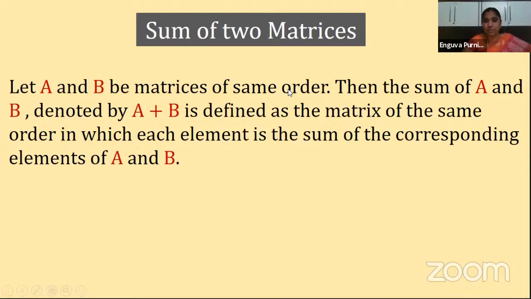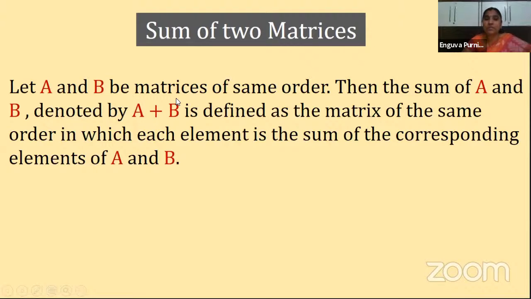So now let us see that they are of same order, means addition is possible. If addition is possible, then we try to add them. After adding, what do we get? We get a sum. That sum is denoted by A plus B. So this is also a matrix. The resultant sum is also a matrix.